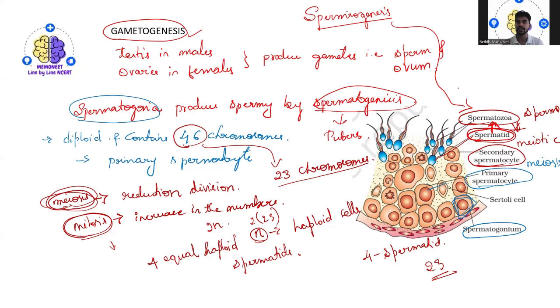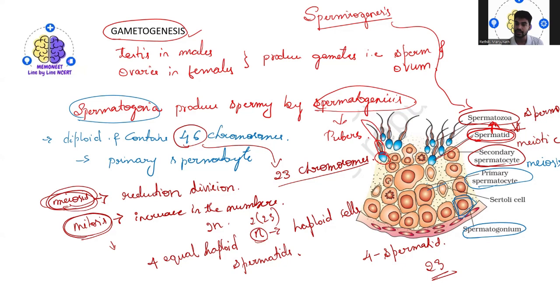After spermiogenesis happens, you will be able to observe the sperm head, the neck region, the tail region, everything.